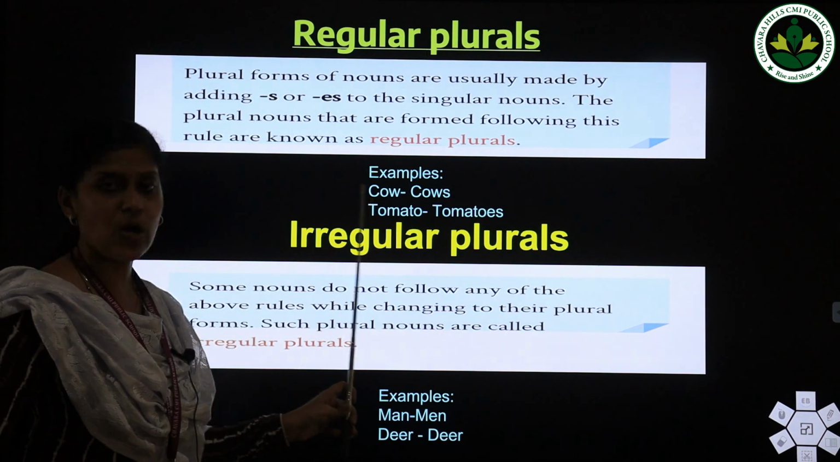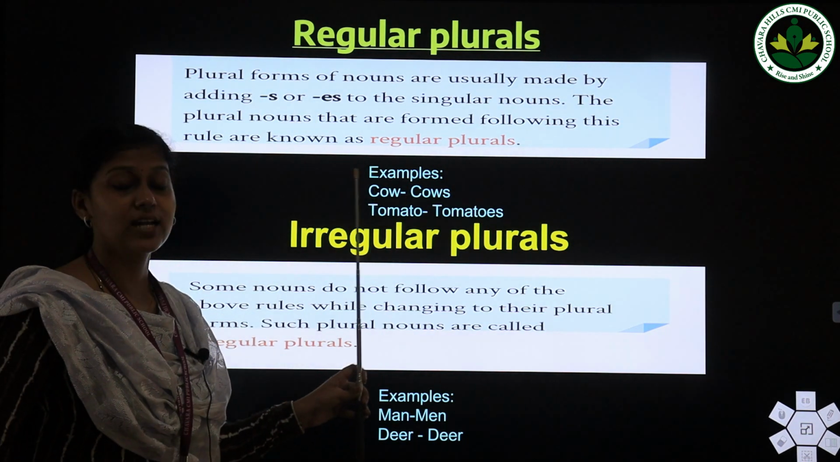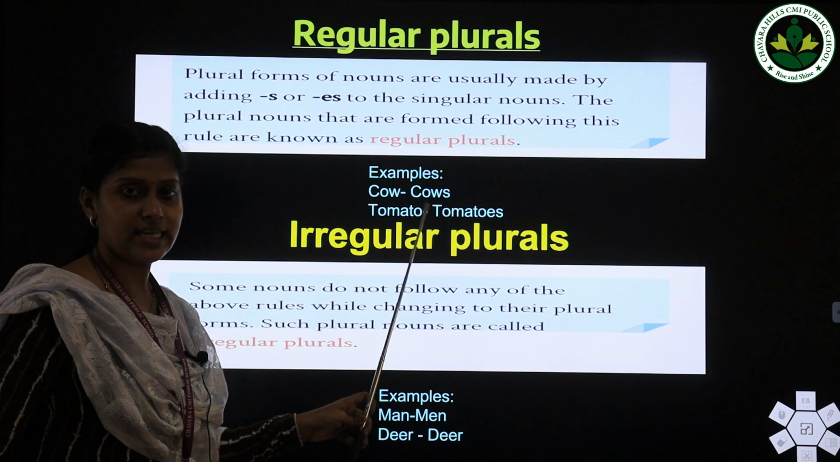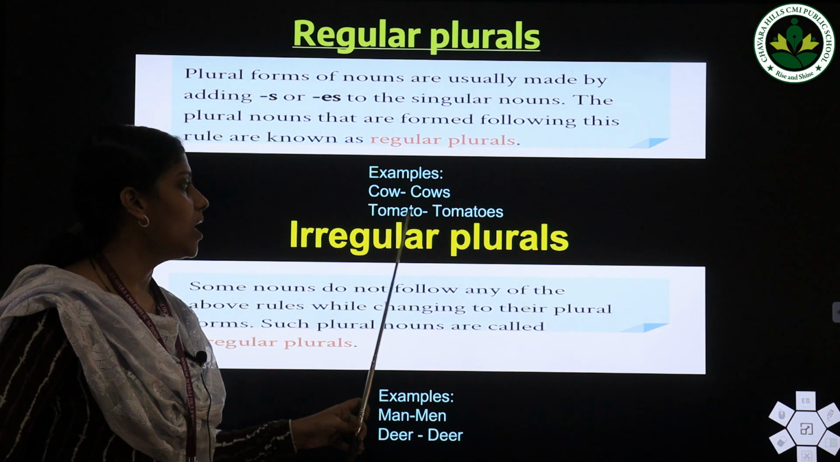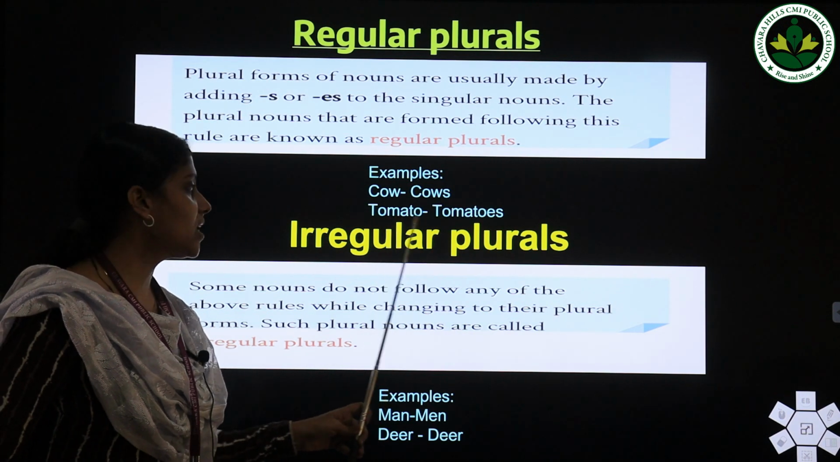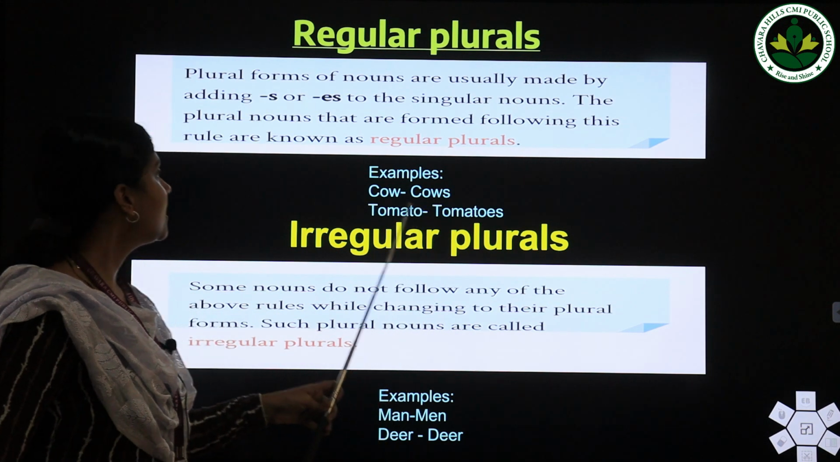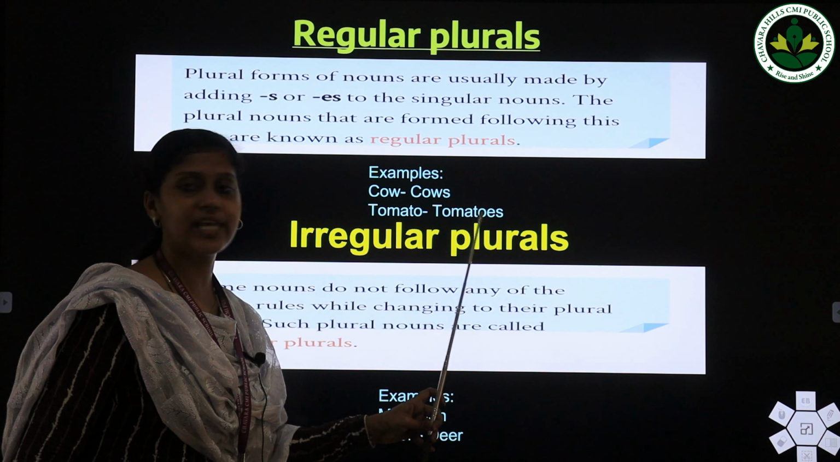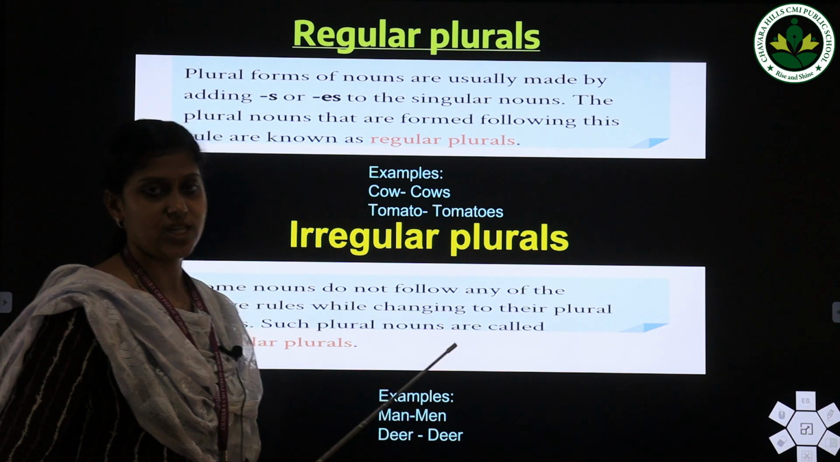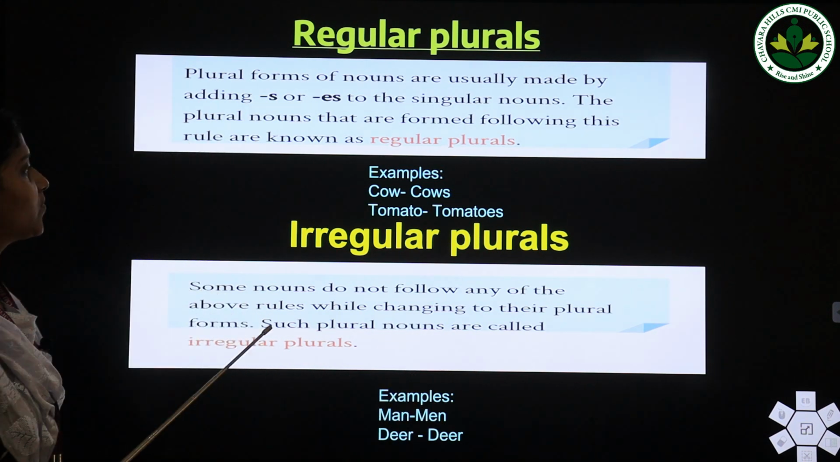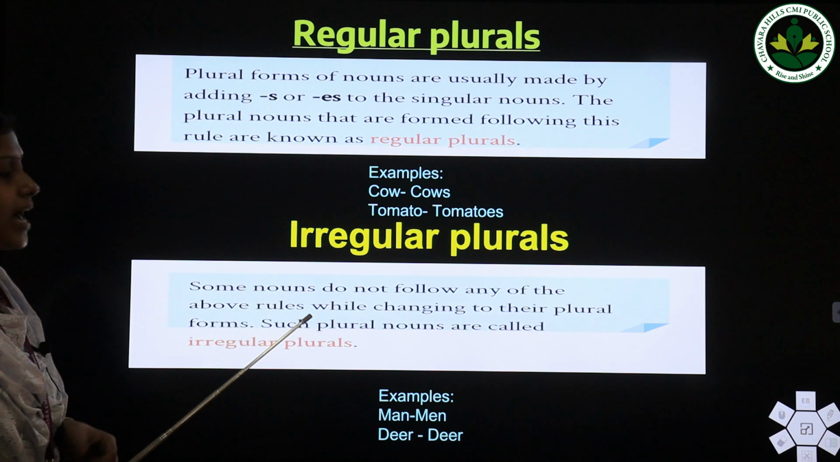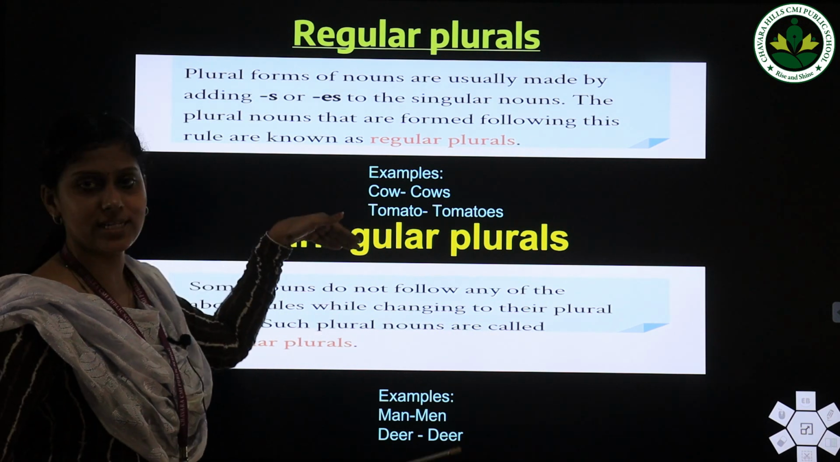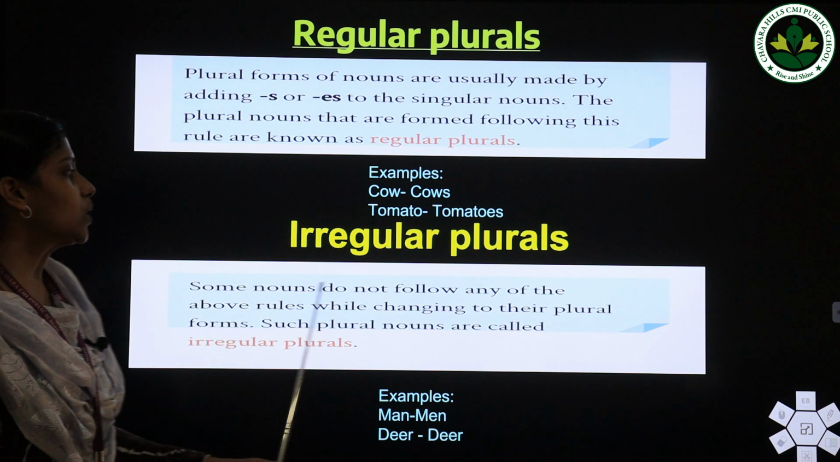For example, cow. Here the plural of the word cow is cows. Then next word, tomato. The plural form of the word tomato is tomatoes. Here the plural is formed by adding s or es at the end of the word. So the plural nouns that are formed following this rule are known as regular plurals.